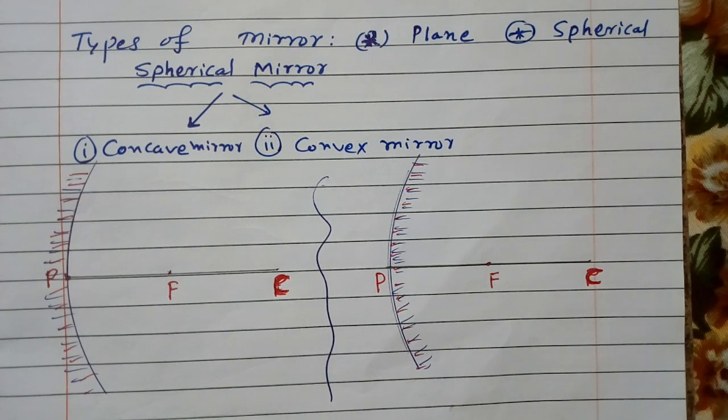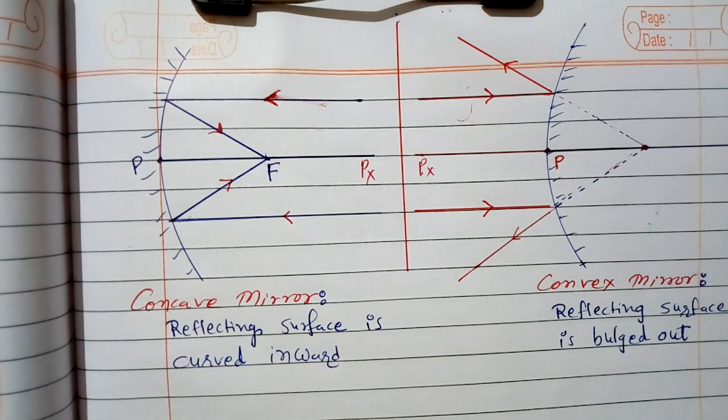Here in the left side figure, we are shown the internal part of the sphere. It is shining, so it is called a concave mirror. In the right side figure, the outer surface is shining, so it is called a convex mirror. In a concave mirror, the reflecting surface is curved inward, and in a convex mirror, the reflecting surface is bulged out.